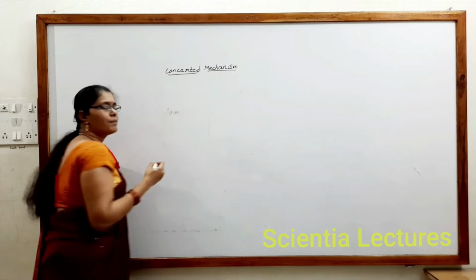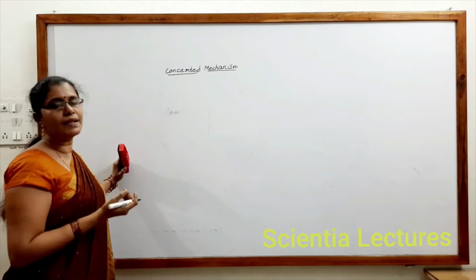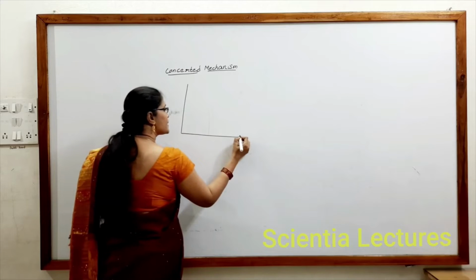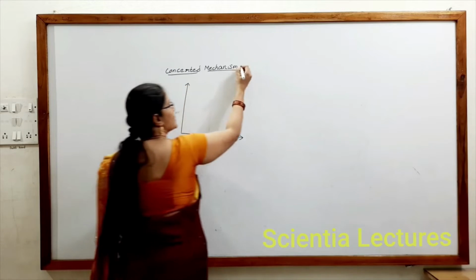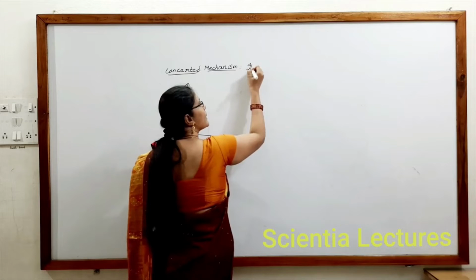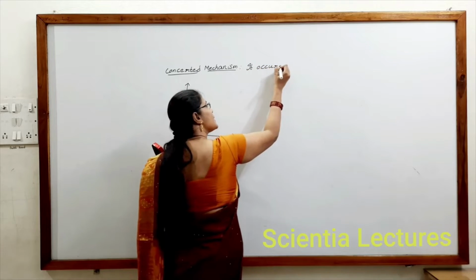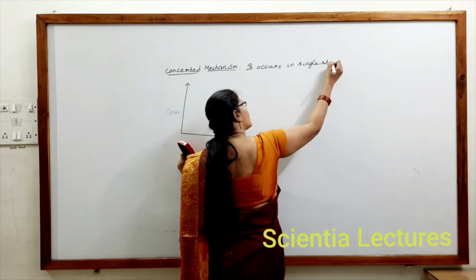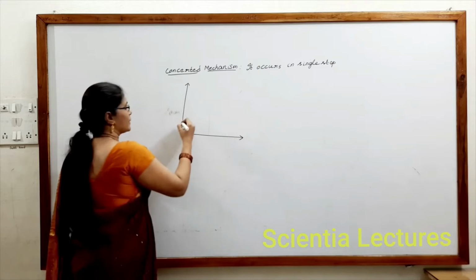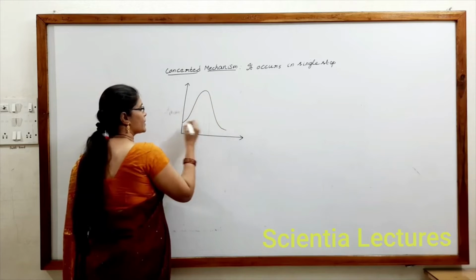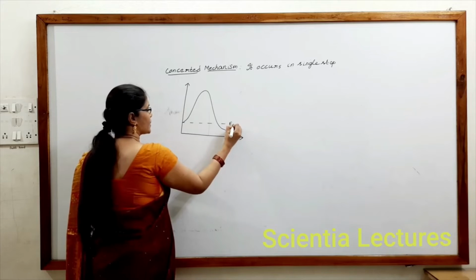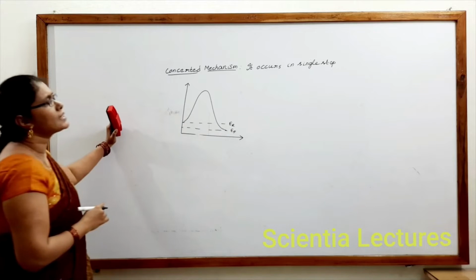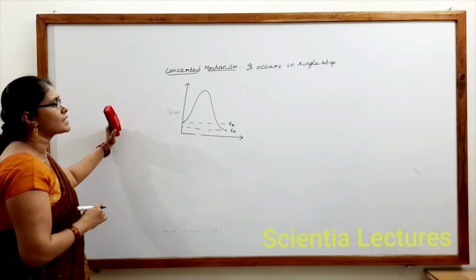Concerted mechanism means the reaction occurs in a single step. In that sense, the graph drawn before indicates a concerted mechanism. What is a concerted mechanism? The reaction occurs in only one step, so no reaction intermediate would be involved. Whether the graph is for an exothermic reaction or an endothermic reaction, if it occurs in a single step, it is considered a concerted mechanism.